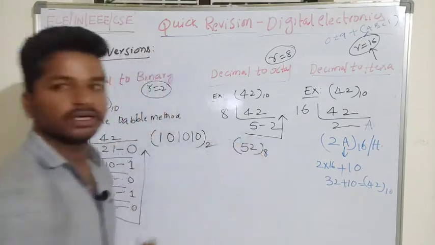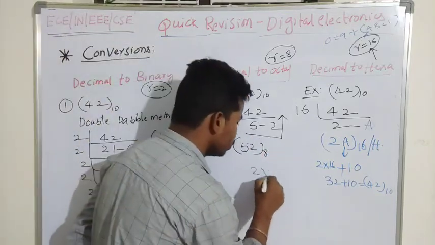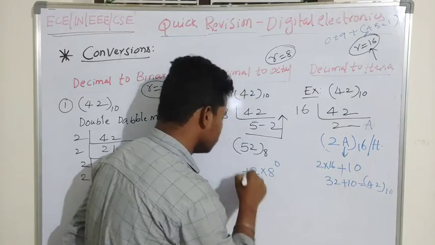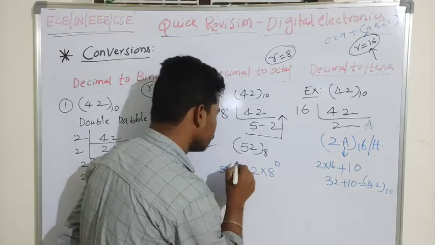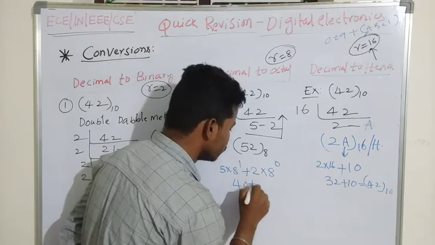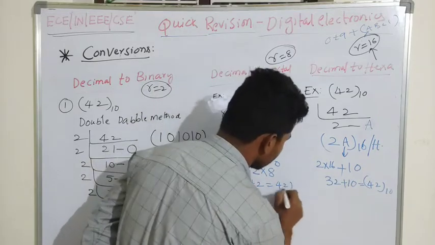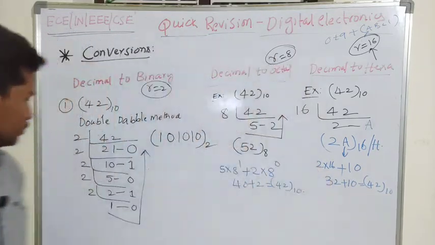So when I want to convert this octal number, 2 into 8 to the power of 0 plus 5 into 8 to the power of 1 is nothing but 40 plus 2, that is nothing but 42 in the decimal number system.